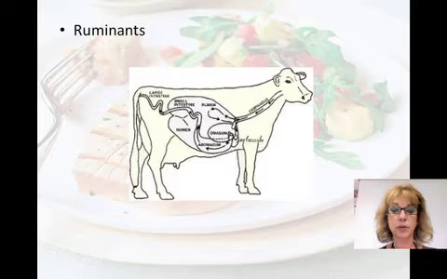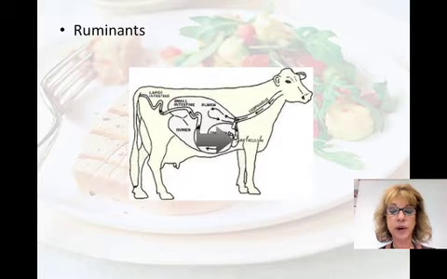Another example of this are ruminants, and the cow is a classic example of a ruminant. They have a 4-chambered stomach. Other animals like deer and sheep are ruminants also. The first chamber is the rumen. The bolus or food ball enters the rumen. The second chamber is the reticulum. This is where the symbiotic microorganisms live.